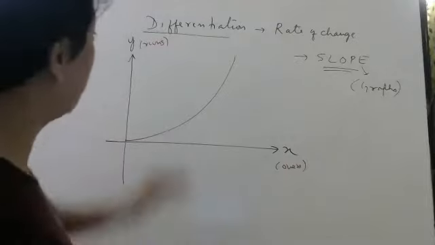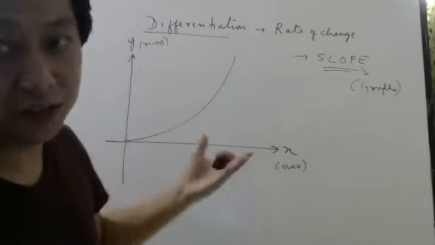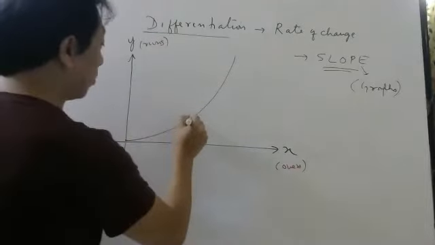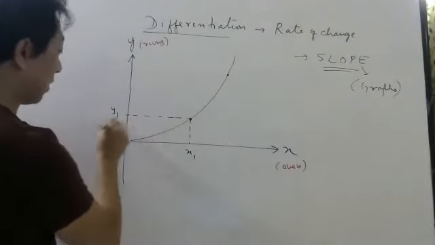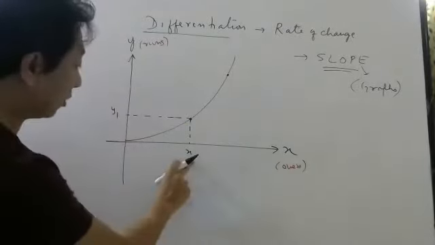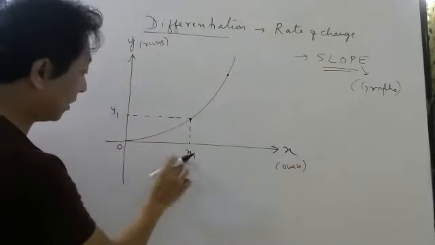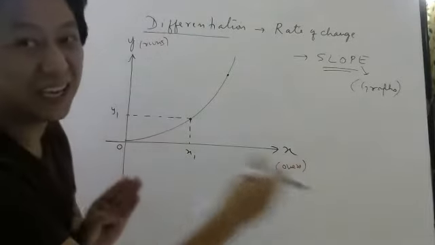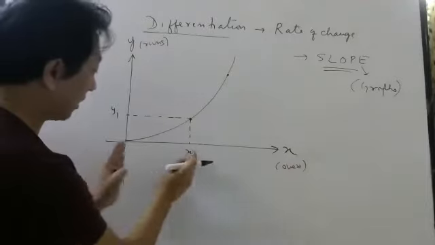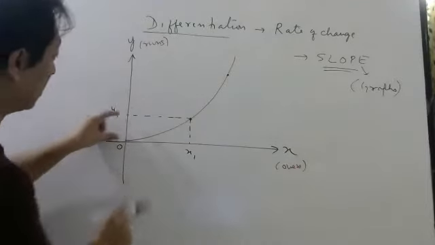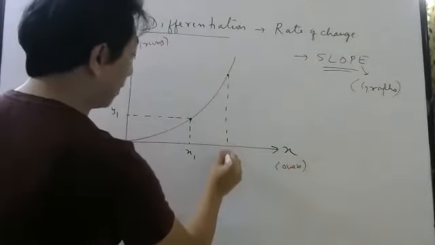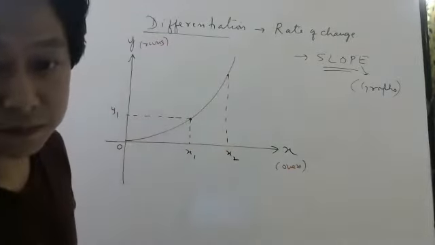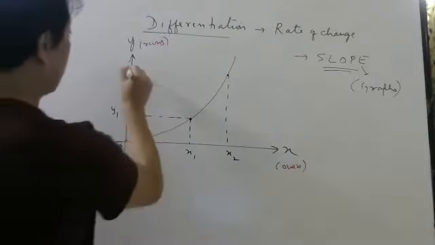Suppose you want to know the rate of change, which in this example is the run rate. What you do is take 2 points on the graph and find their coordinates. This is your x1, this is y1. When I write x1, it always means from the origin to here is x1, like a scale. From the origin to here is y1. Then you take another point and find its coordinates: x2 here, and y2 here.